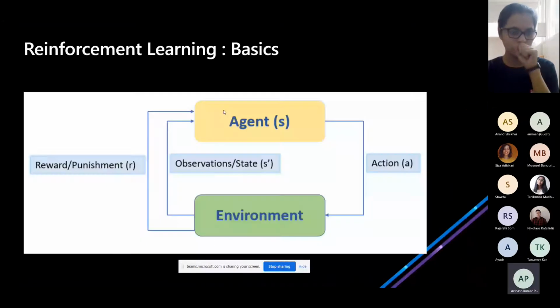So yeah, is my screen visible, Swati? Yes, yes, Avinash.